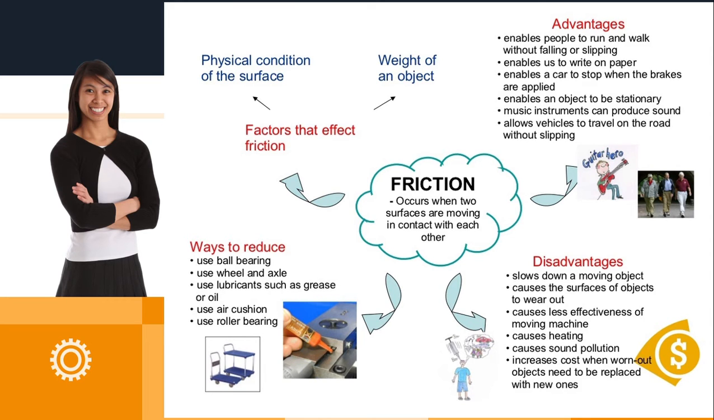Now, friction has got some advantages, disadvantages, and there are methods by which we can reduce friction. So, let us understand these. So, friction is dependent on the physical condition of the surface. Rough surfaces offer more friction. Smooth surfaces offer less friction. This is one point. And second point is weight of the object. More is the weight, more is the friction that can be offered.